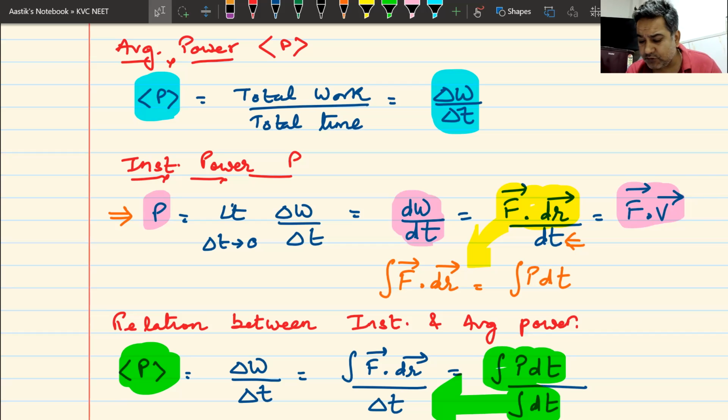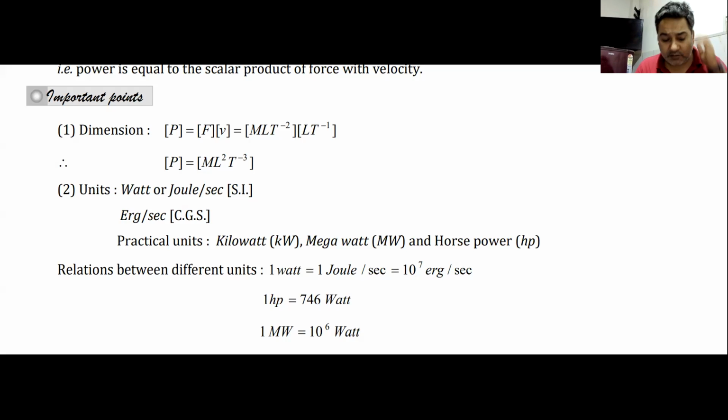Well, I hope you have noted down the relation. Now we'll go through some important points. We have already discussed those points, but there are some things that you should note down. So we'll move on to some important points about power. Please note these important points.